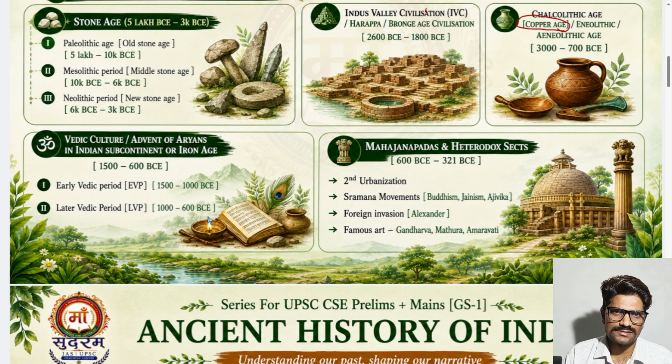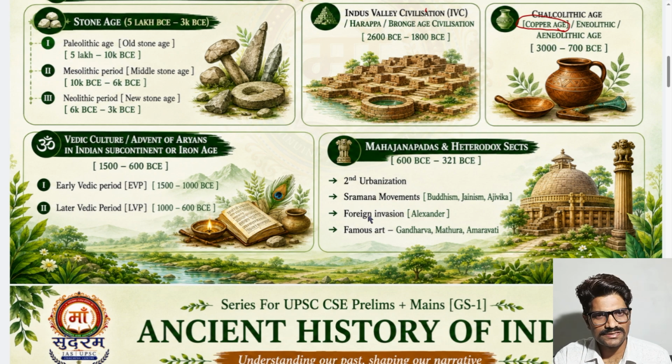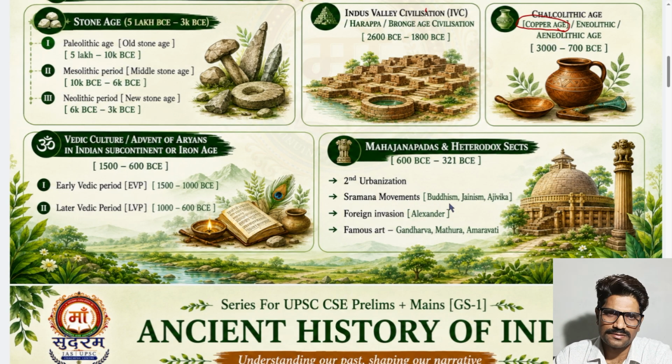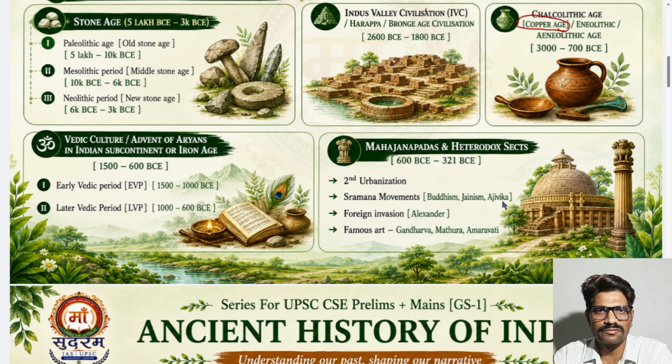Someone will come like this and give some leadership, and we can come together. Because of all these results, the Sramana movement arose, with Mahavira, Mahatma Buddha, and the Ajivika sect, who were atheistic, not believing in any god.